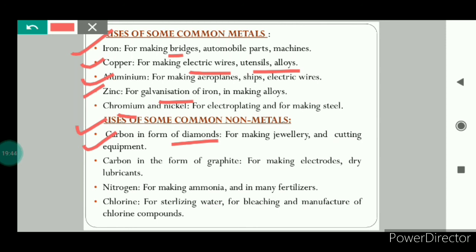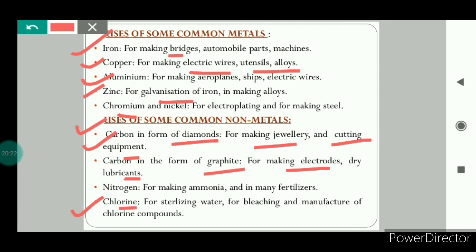Carbon in the form of diamond. Diamond is used for making jewelry, and we know that diamond is the hardest substance found on the earth, so it is used as cutting equipment. Next is carbon in the form of graphite, which is used for making electrodes. Graphite is also used as a dry lubricant. Next is nitrogen. Nitrogen is used for making ammonia. It is also used for making fertilizers, which enhance the growth of plants and also increase the fertility of the soil.